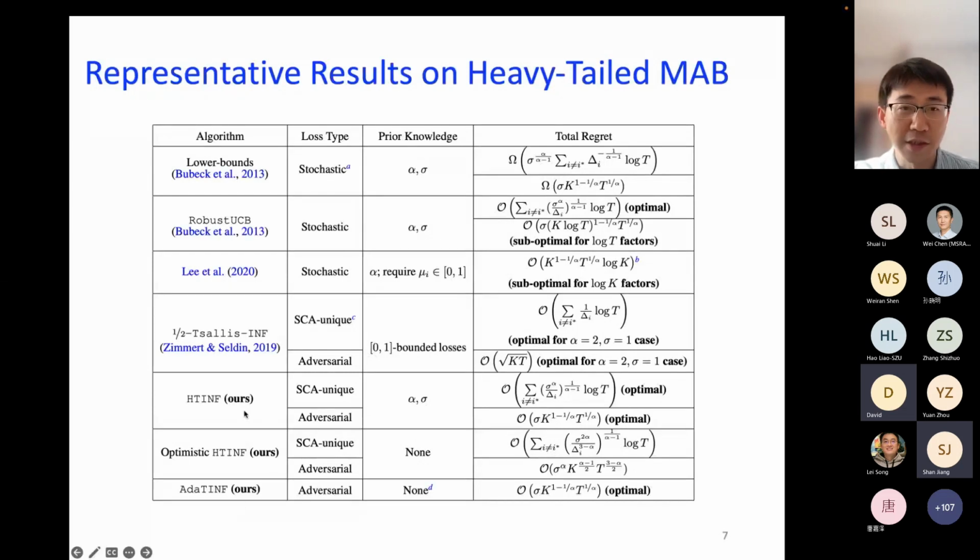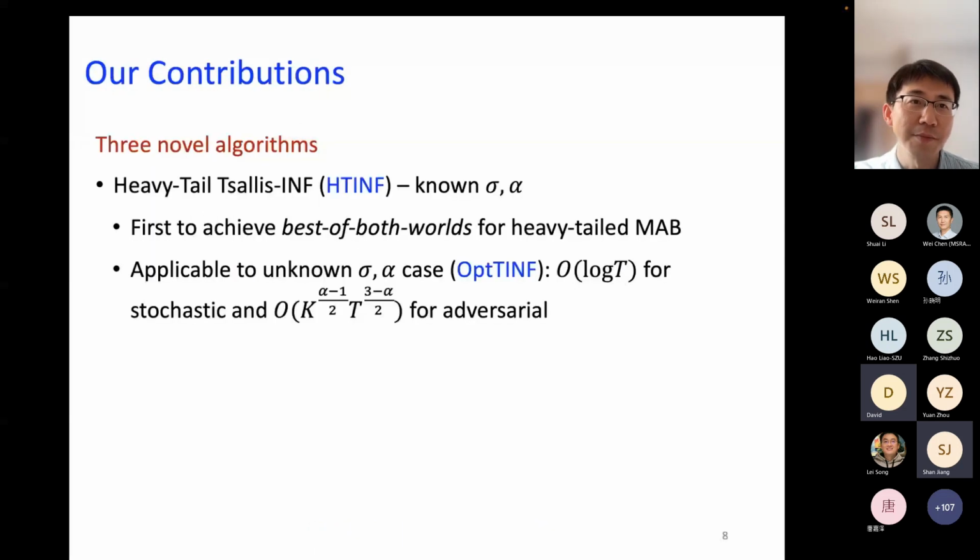I'll go over them in detail later. But from this, one thing to point out is that most of the prior results require knowing sigma and alpha beforehand when they design their algorithms. So we see how we can relax this assumption, and also we want to see if we can design algorithms that can achieve good performance in both cases at the same time.